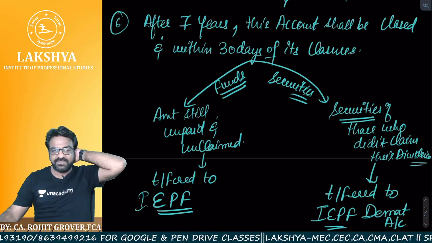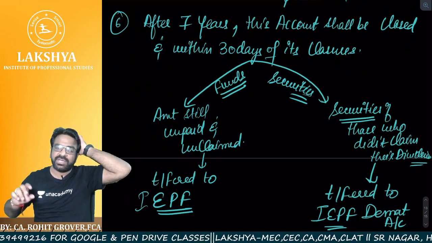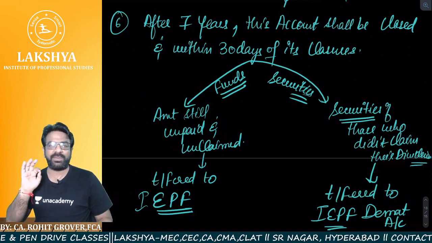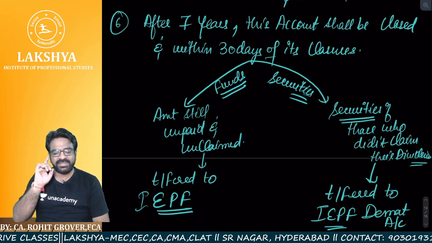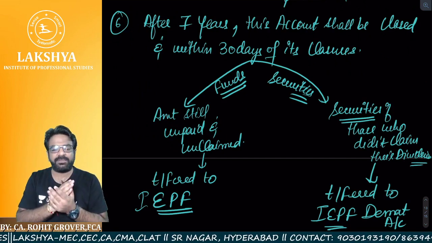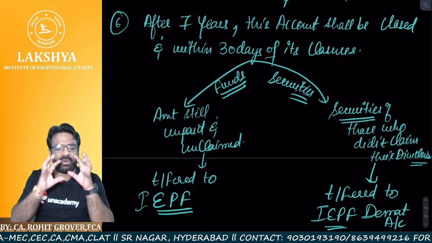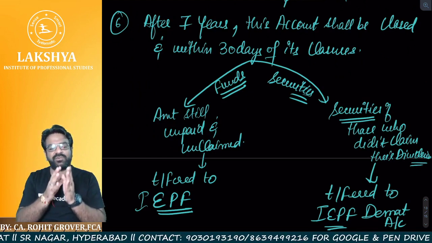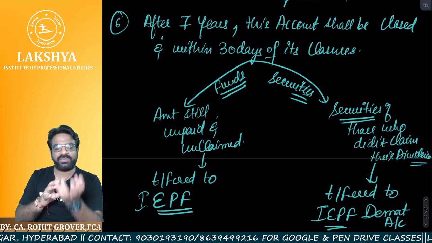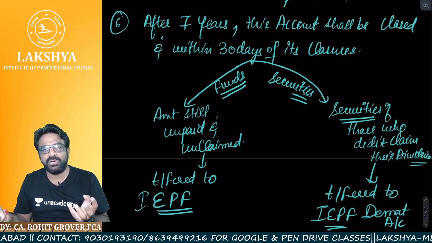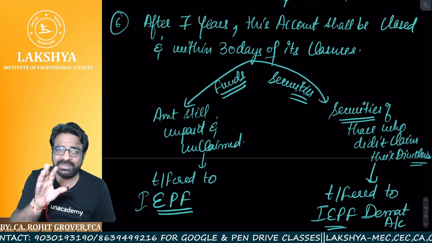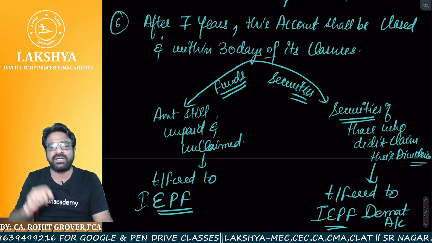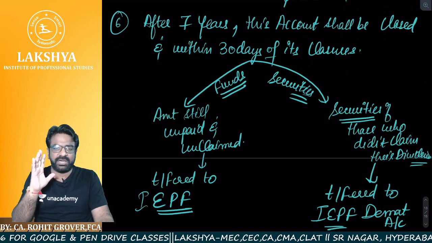Sir, after 7 years, our money and our securities are no more with the company. The company was required to keep and maintain it for 7 years. After 7 years, the company has to shut down the unpaid and unclaimed dividend account, and all the funds will be transferred to the IEPF fund. All the securities of those who have not claimed the money will be taken from the Demat account and transferred to the IEPF Demat account. It doesn't mean that your money or your securities are lost. Nothing is lost. It is still there with you only.